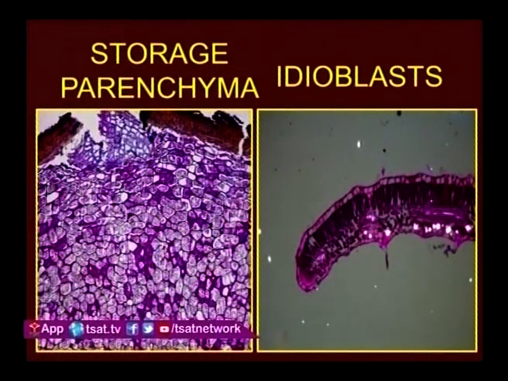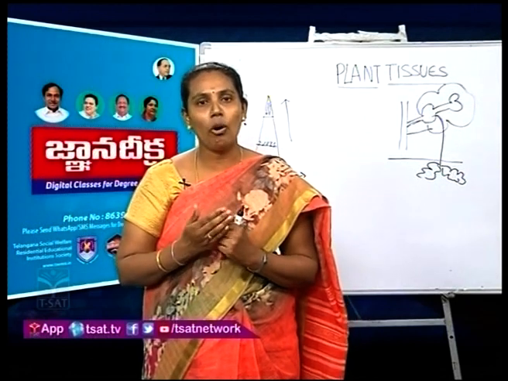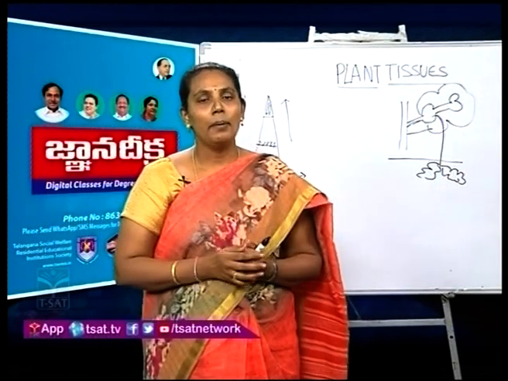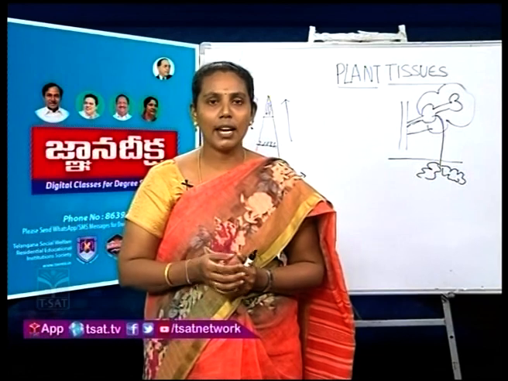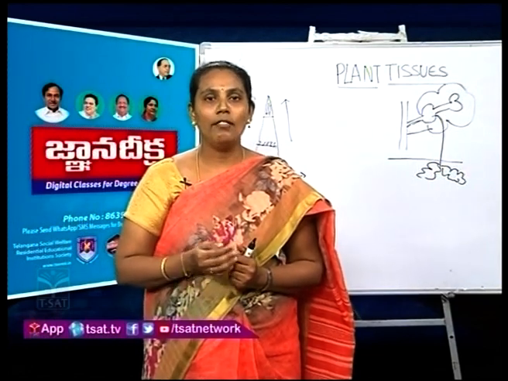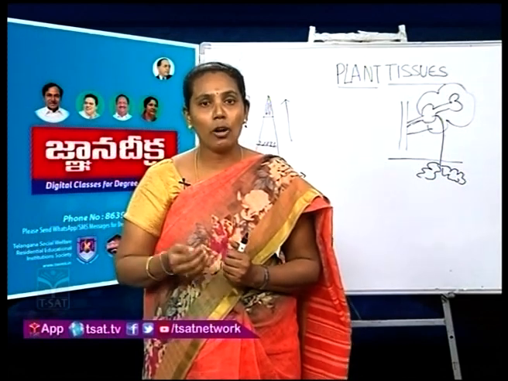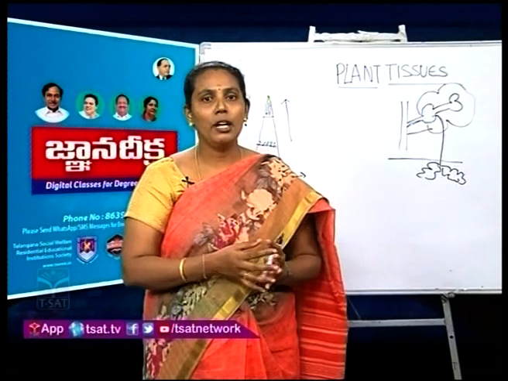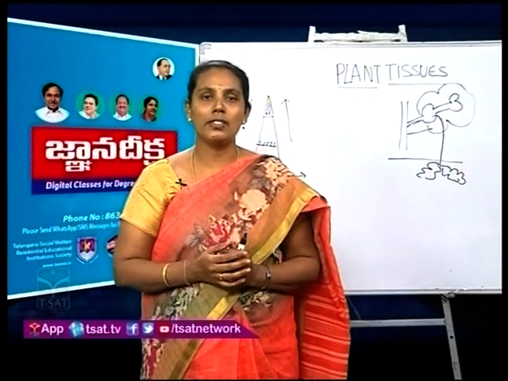Before explaining this idioblast, I want to tell about two kinds of metabolites which are present in plants. The first are primary metabolites. Primary metabolites means carbohydrates, sugars, fats, oils, proteins, all come under primary metabolites, which are very important for plant growth and development. Coming to the secondary metabolites like alkaloids, flavonoids, saponins, coumarins, calcium oxalate crystals, calcium carbonates, all come under secondary metabolites, which are very important for plants to overcome biotic and abiotic stresses.